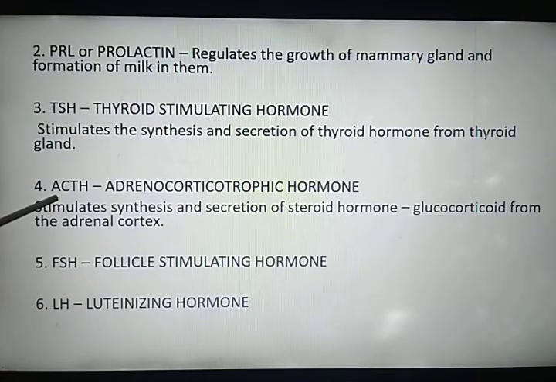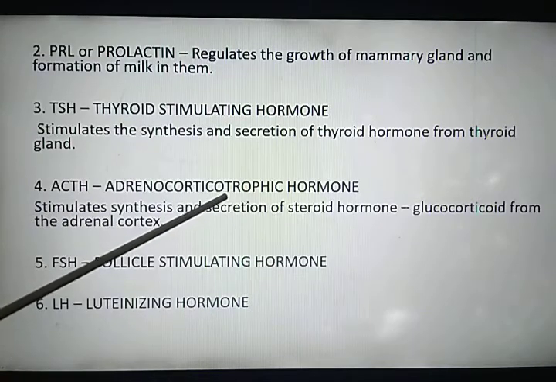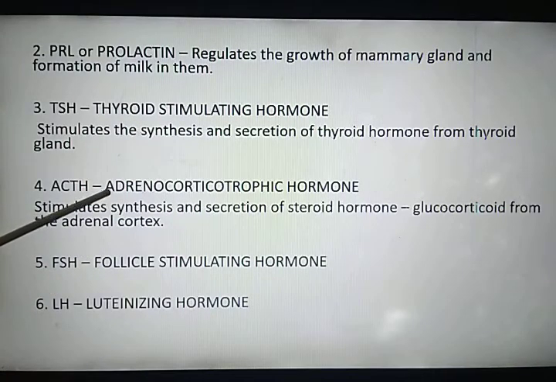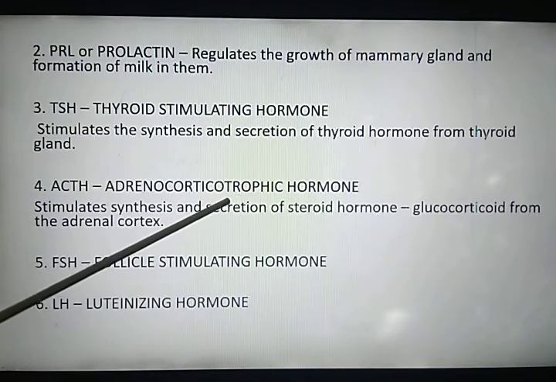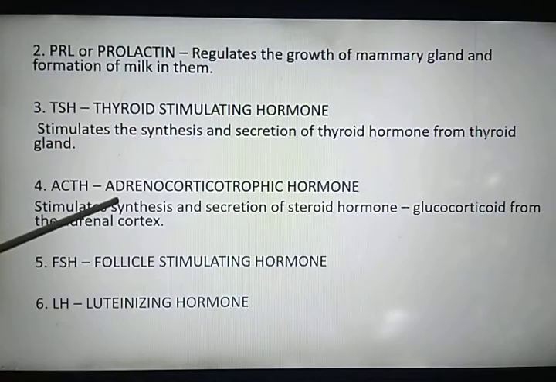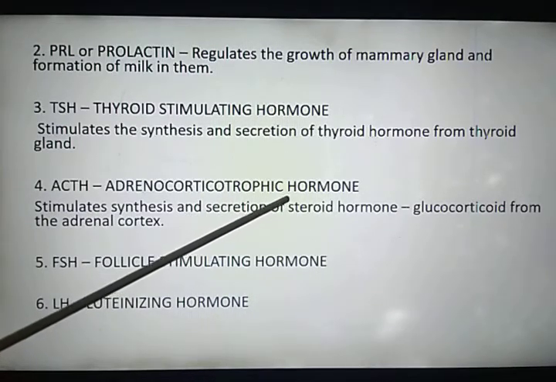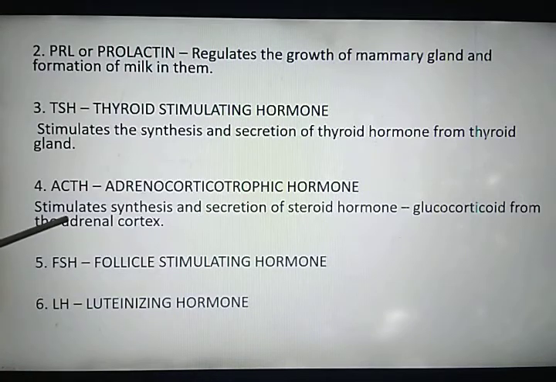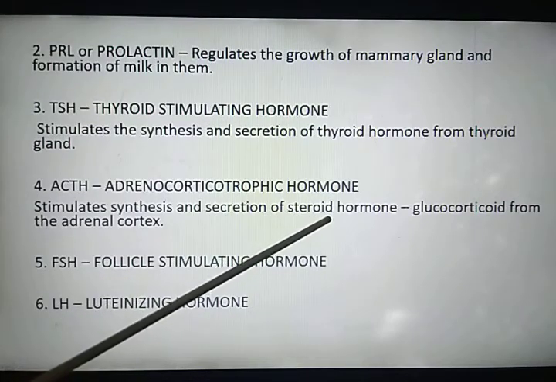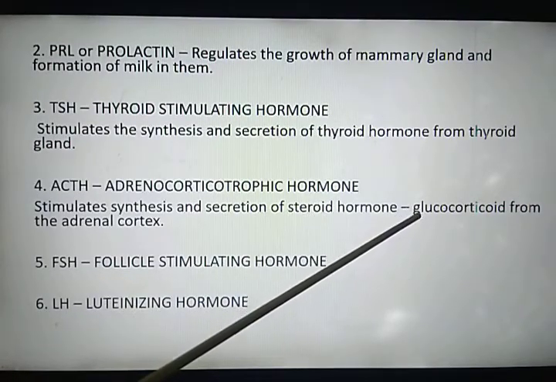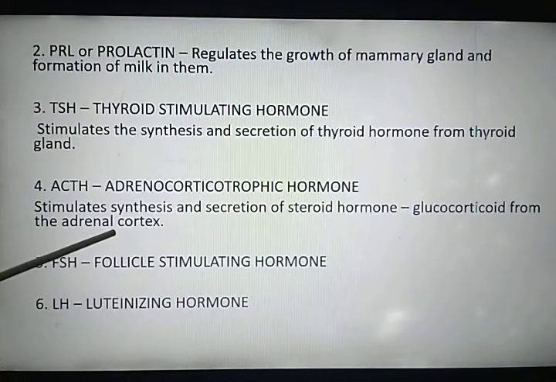Now the next is ACTH, that is adrenocorticotropic hormone. Adreno, now from where it is derived? Adreno is from adrenal gland. Corticotropic means cortical hormones, okay, from the cortex region. So this adrenocorticotropic hormone, what is its function? It stimulates synthesis and secretion of steroid hormone like glucocorticoid from the adrenal cortex region.